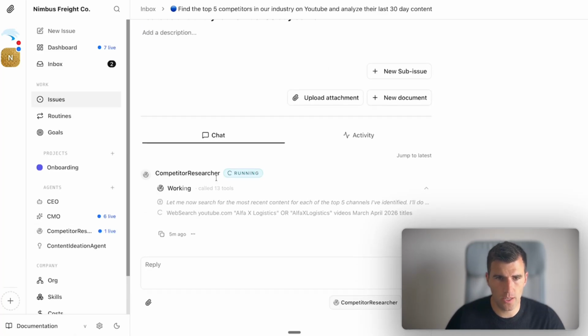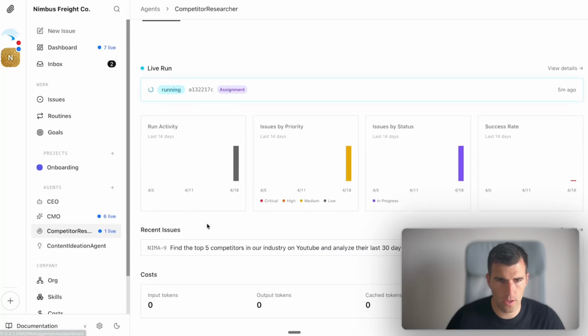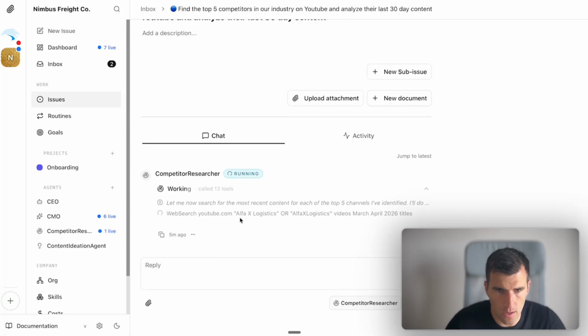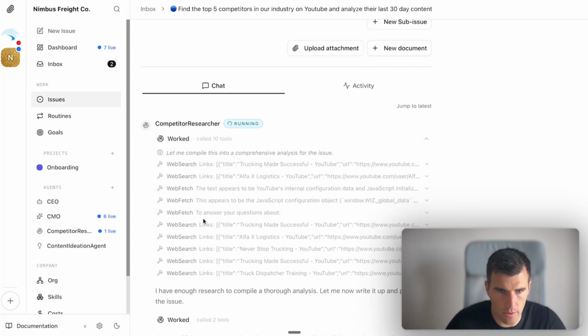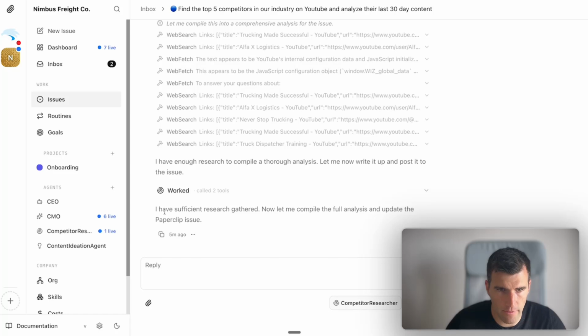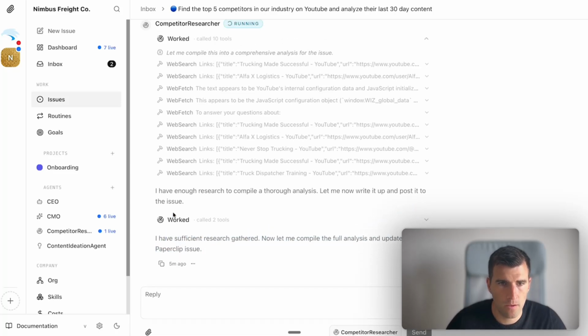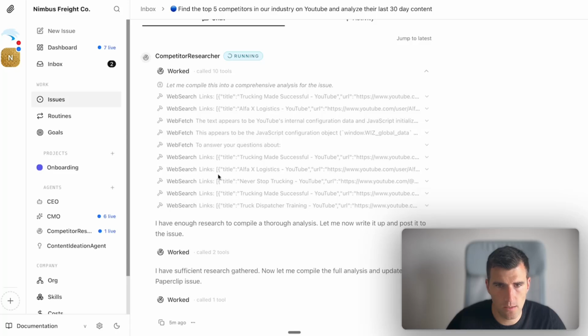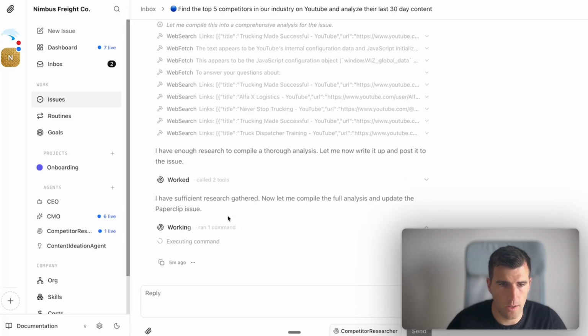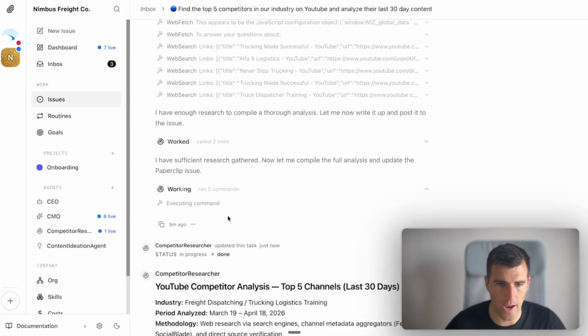Now let's see what it did here, if it's still working. So we have this task. I can see here it's still, okay, found some things. "I have sufficient research gathered, and let me compile the full analysis and update the Paperclip issue." Okay, so I can see some channels here. Now we will validate together how accurate this is.